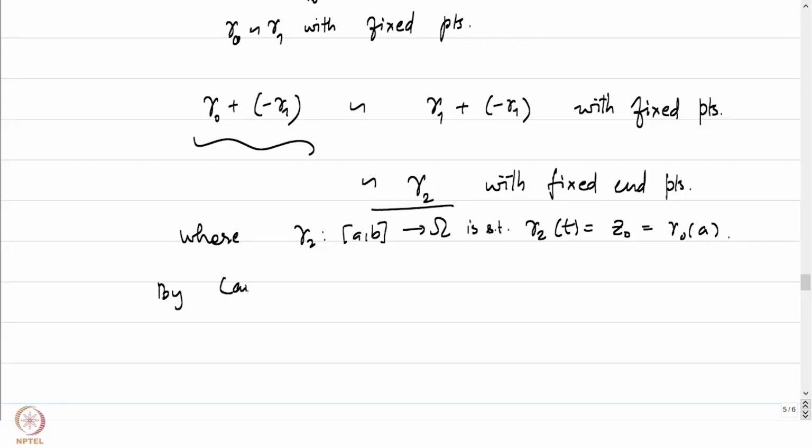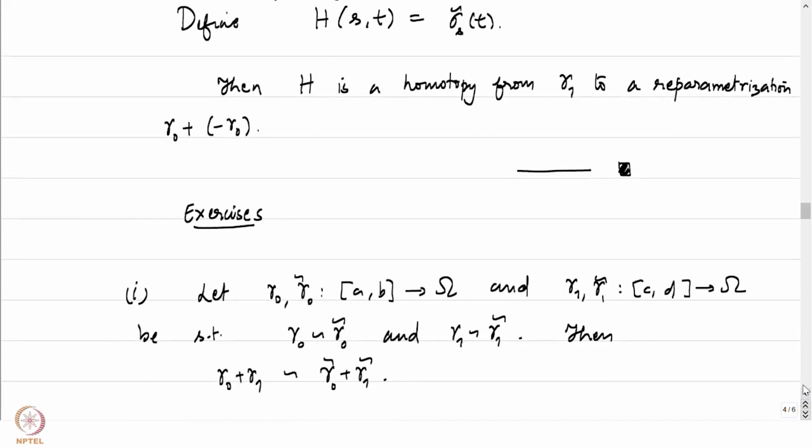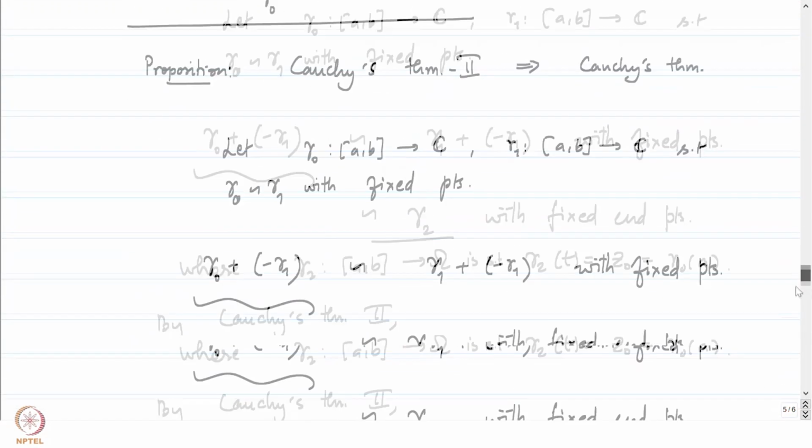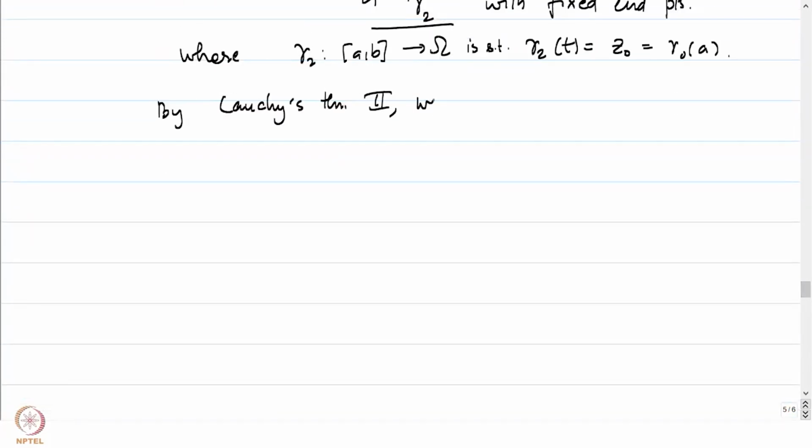By Cauchy's theorem 2, we have the integral of f of z dz over gamma 0 plus minus of gamma 1 is equal to 0.